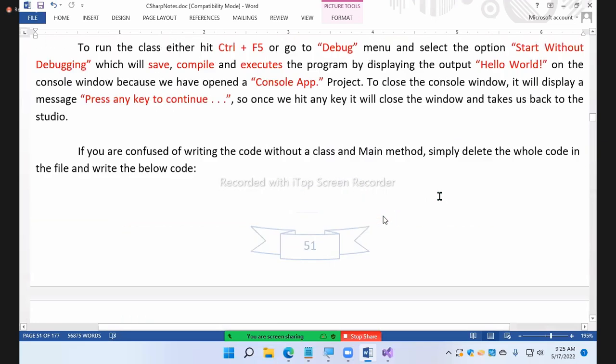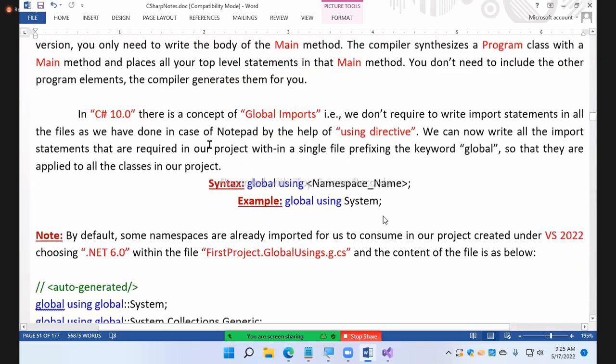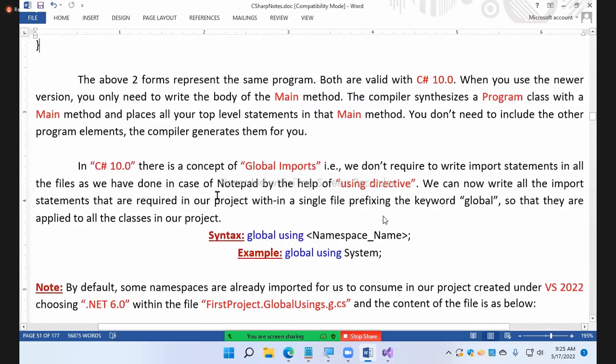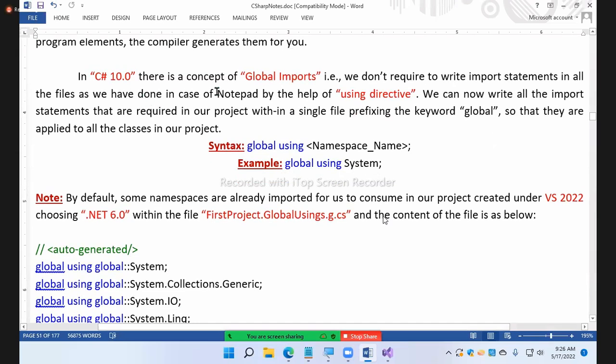Okay now? So we have some global imports as I explained to you. In C# 10.0 there is a concept of global imports. That is, we don't require to write import statements in all the files as we have done in the case of Notepad. With the help of the using directive, we can now write all the import statements that are required in our project within a single file, prefixing the keyword global, so that they are applied to all classes in our project.